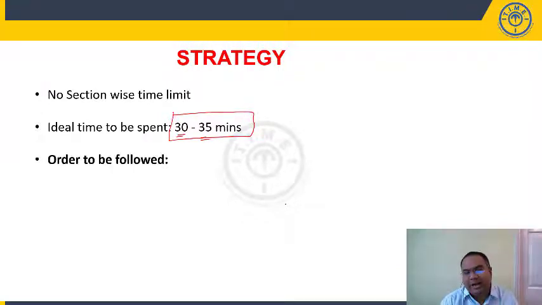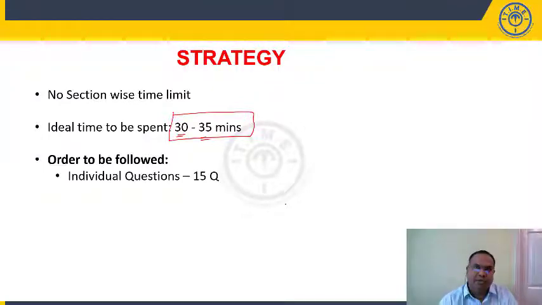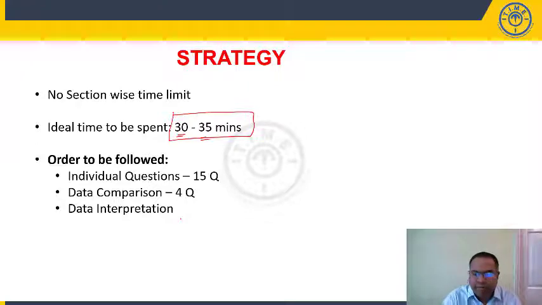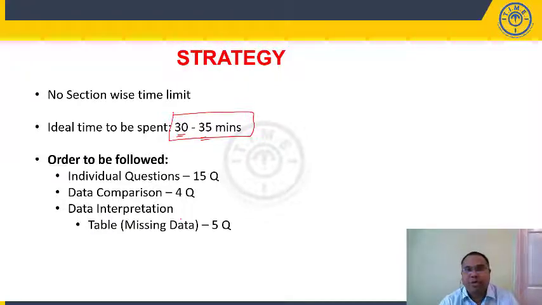Now when you look at this paper, there are individual questions, data comparison questions, and we also have data interpretation. The order to be followed is: individual questions, there are 15 questions, start with this. Then we can look at solving data comparison, there are 4 questions, and we have data interpretation, the remaining questions. Tabular data, missing data, 5 questions.